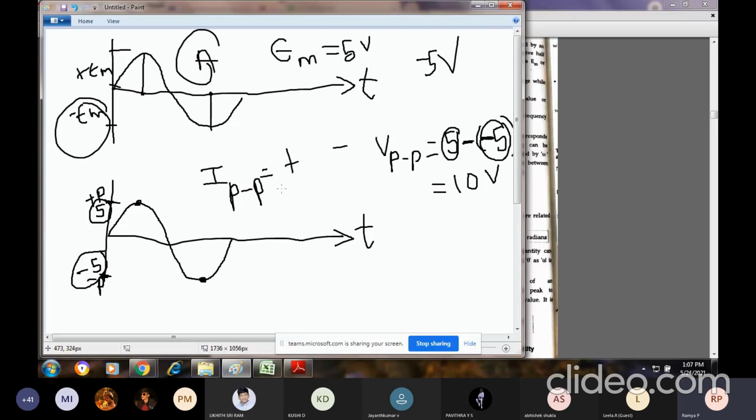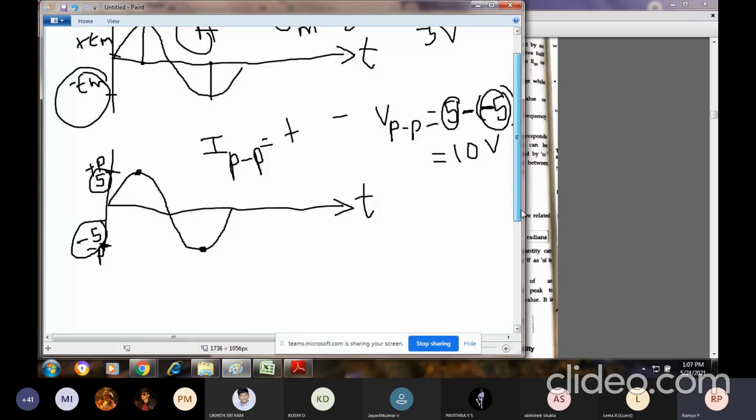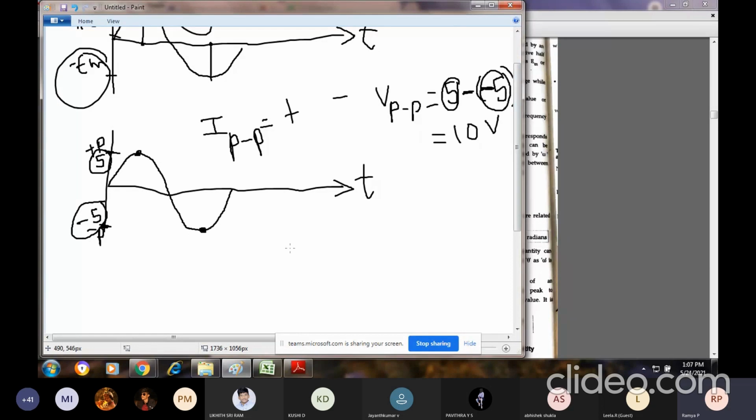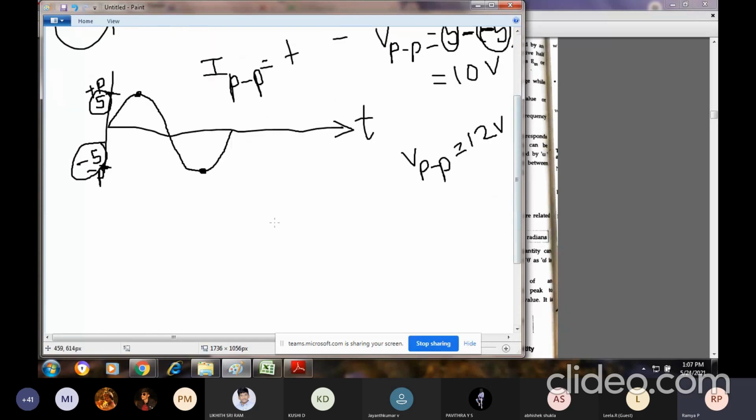Now, can anyone tell me how you can convert this peak to peak value to amplitude? Suppose in your problem they have given VPP, the voltage across peak to peak, as 12 volts. Now I want only the amplitude. How do you calculate amplitude here?